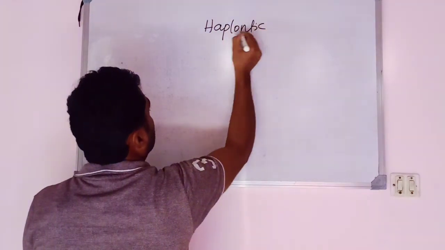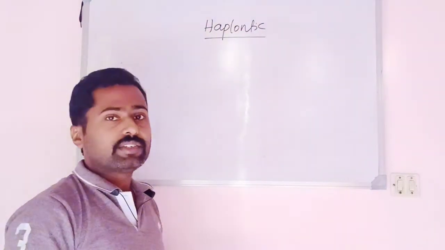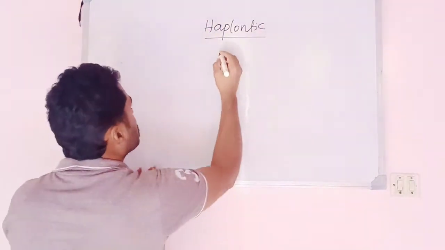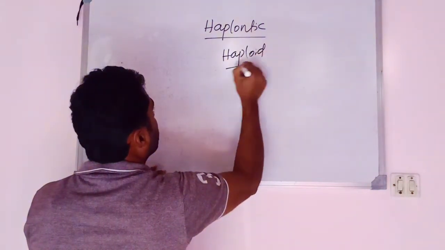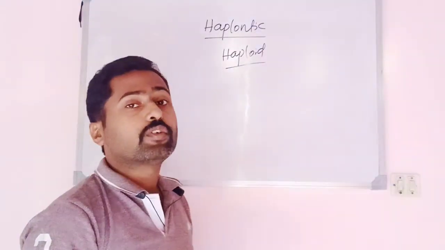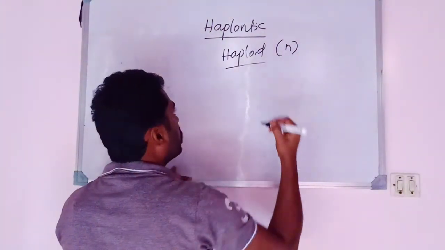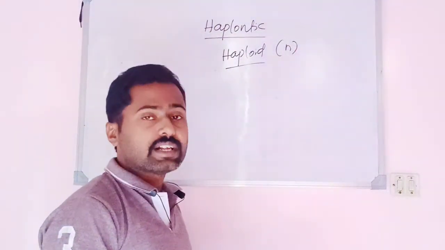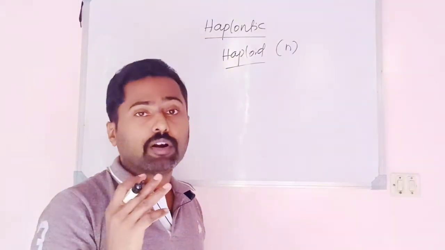In most of the algae the life cycle is said to be haplontic. What is this haplontic life cycle? The life cycle which includes a dominant haploid phase. Here the haploid phase is dominant. You remember that this is based on the number of chromosomes. If the plant body is haploid in nature with a single set of chromosomes, and if that is dominant, such a life cycle is said to be haplontic.